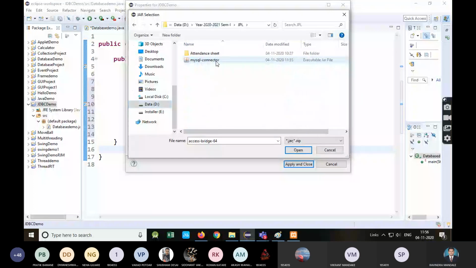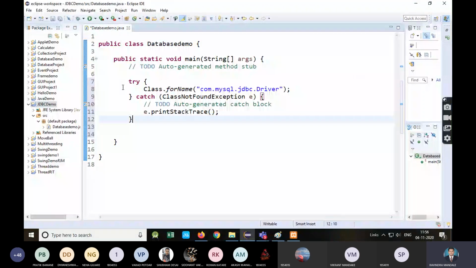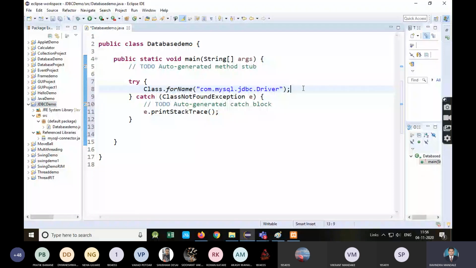Okay, select this and open. It is added, apply and close. Getting. So see, this driver you need to explicitly add. Okay, so see here in referenced libraries, it is now present. This is the jar file. Getting. So this driver is present in this file. So this is the first step. We have registered the driver. Getting. So forName method, which is a static method of class Class. Getting. And what is the job of this method? It is used to load the driver dynamically.